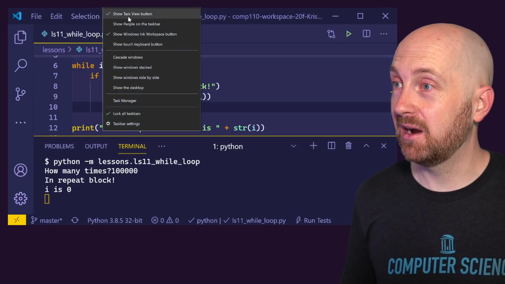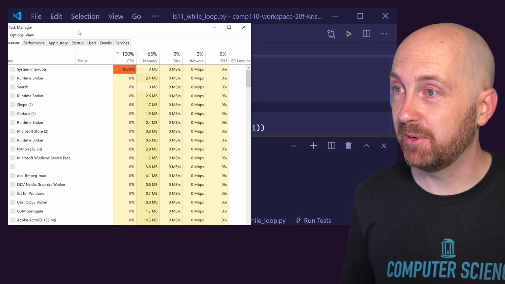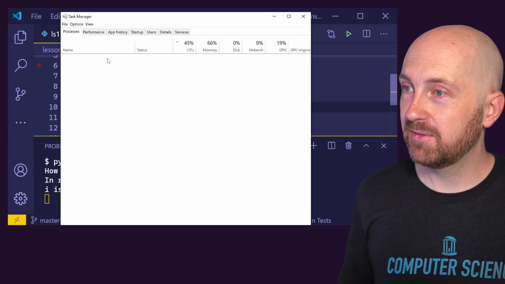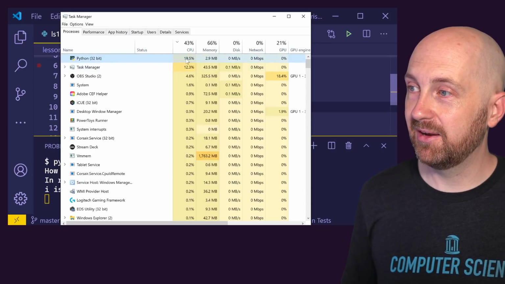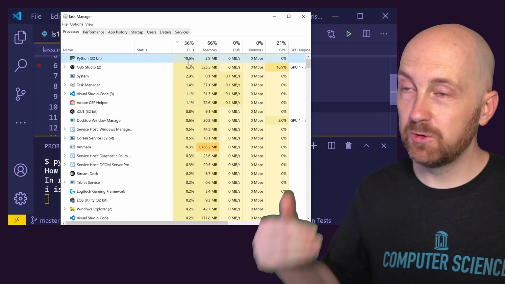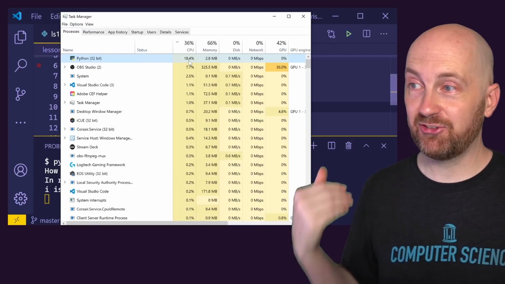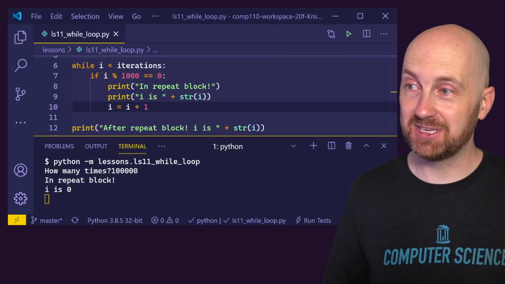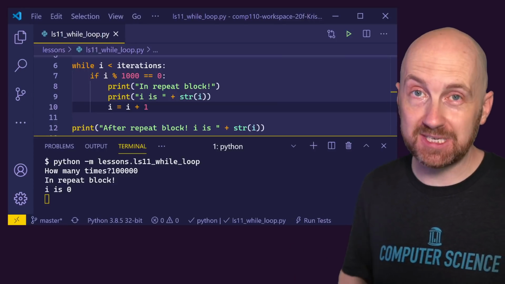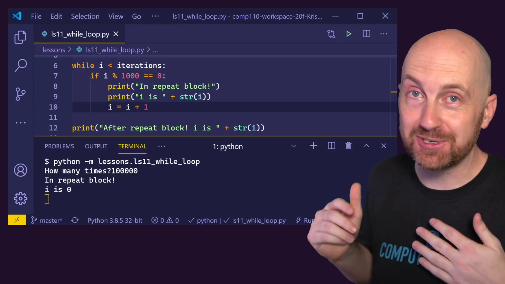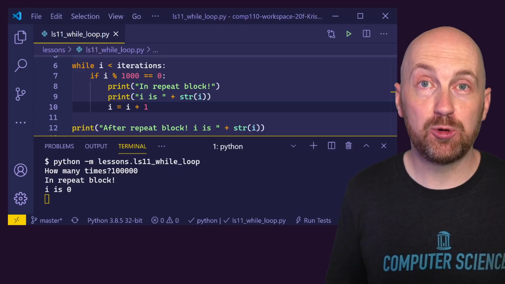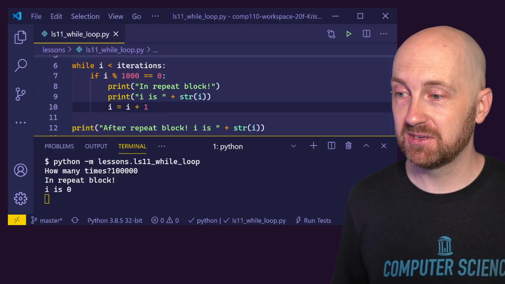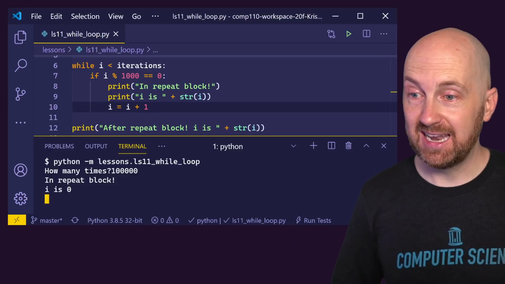If I showed you my task manager for just a moment, which shows us our programs, notice that with my CPU here, Python is just continuing to use my processor. It's trying to run this code over and over again. It's doing exactly what I told it to do. Right? It's following my rules to the T, and the computer will always follow your rules to the T. The problem is I wrote the rules wrong. I wrote some code here that doesn't make progress towards this. So my computer's looping, it's looping, nothing's happening.